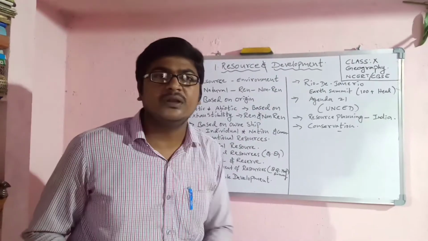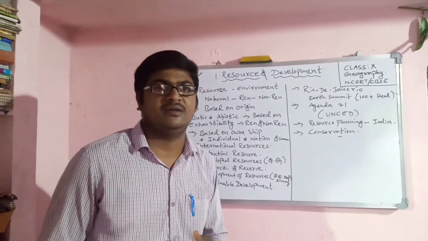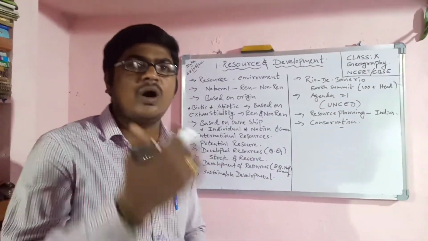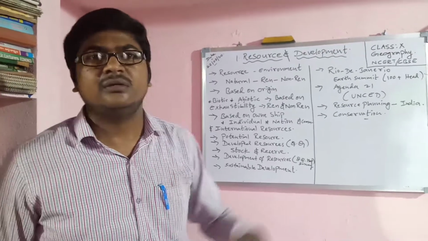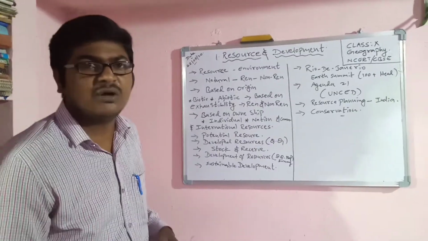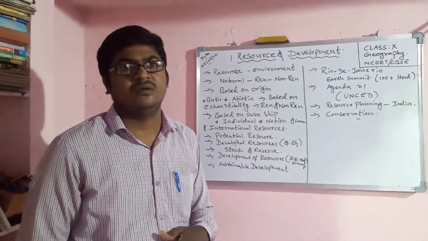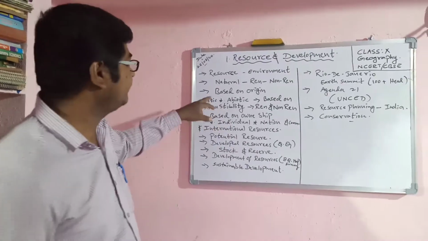Non-renewable means once we use them, they will not come again. For example, mainly fossil fuels like coal and petroleum come under non-renewable resources, which are exhausting. Okay, now coming topics I will explain to you.